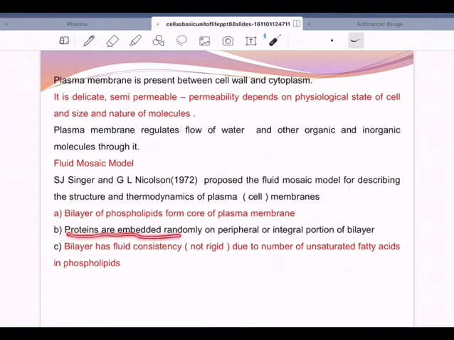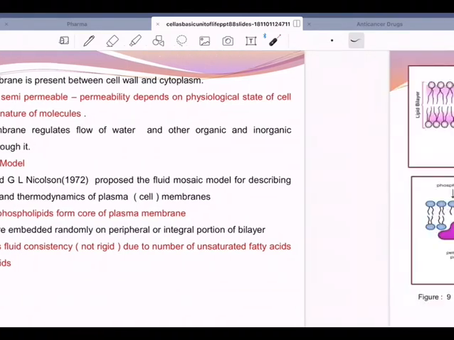And then proteins are embedded here and there randomly. So there can be peripheral proteins, there can be integral proteins. So two types of proteins. Peripherally they are present and some are integrated within the bilayer of phospholipids. And the bilayer has fluid consistency. Of course it is not rigid, and it is due to the number of unsaturated fatty acids in phospholipids.